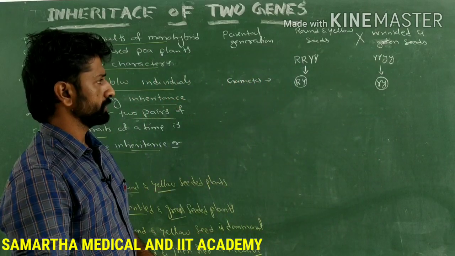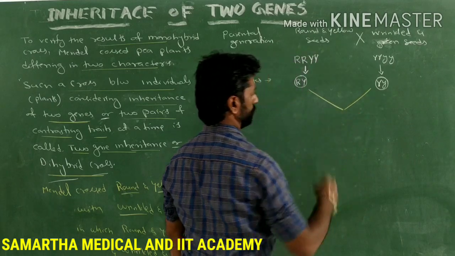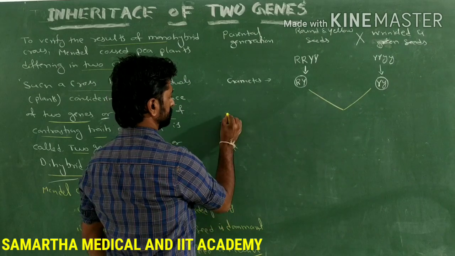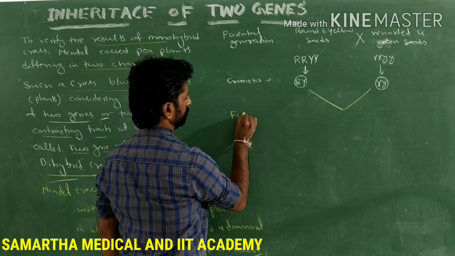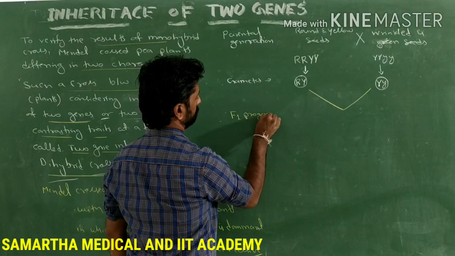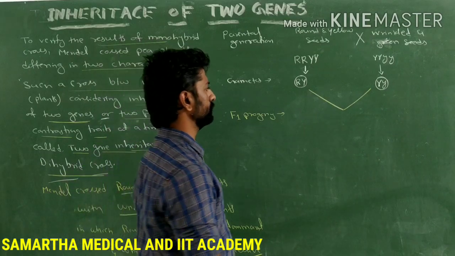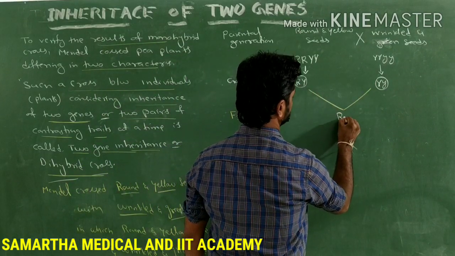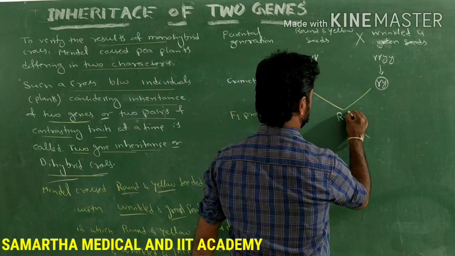As a cross between them, the F1 progeny or the F1 offspring are produced. All the F1 progeny produced will have the combination, that is capital R with small r, and capital Y with small y.